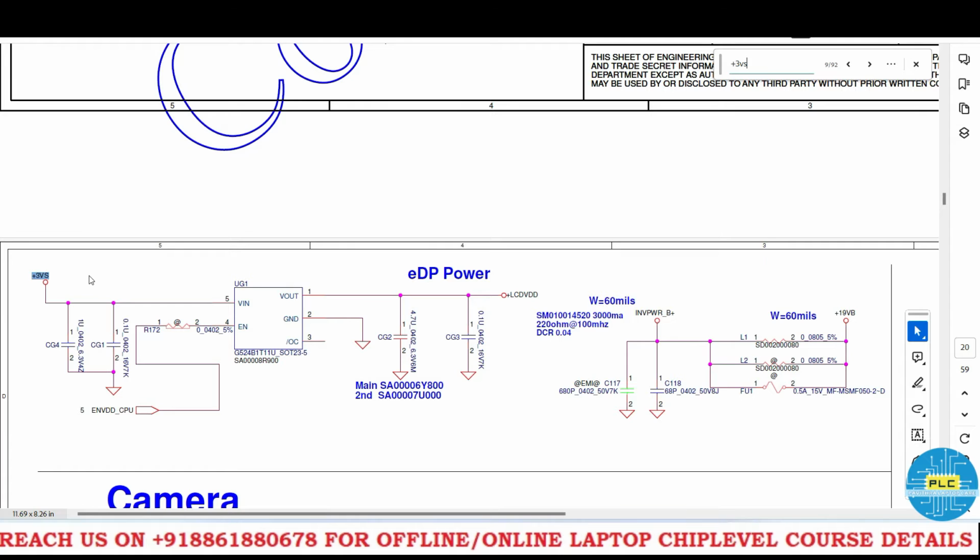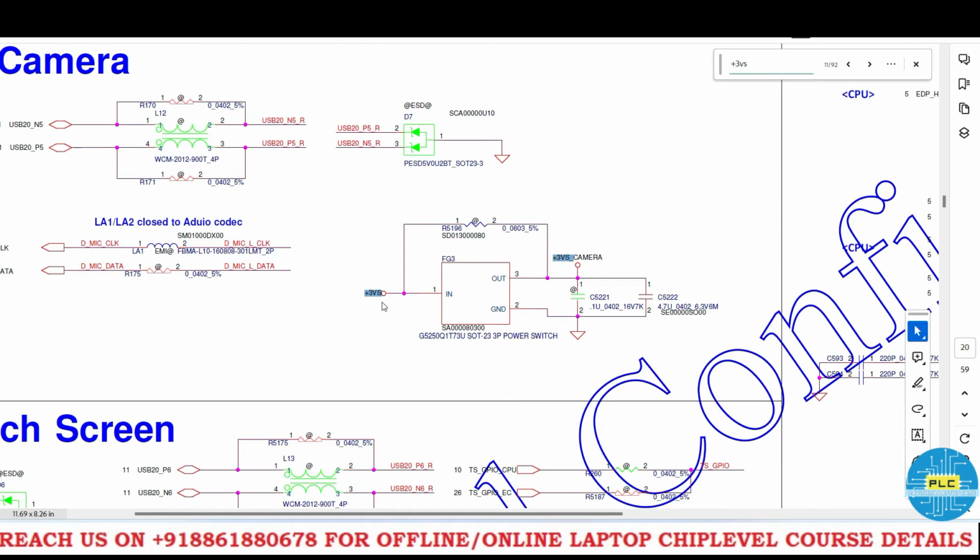See, one more important one. You have seen that display part, right? That is the EDP power. So from where will you get it? This is the main reason. Here plus 3 Vs is the input for this particular UG1, and the enable signal is ENVDD underscore CPU. The CPU, the SOC will release the enable signal, then this particular IC will start, then we get the output, then you will get the brightness. It's the LCD VDD signal to the EDP pin.